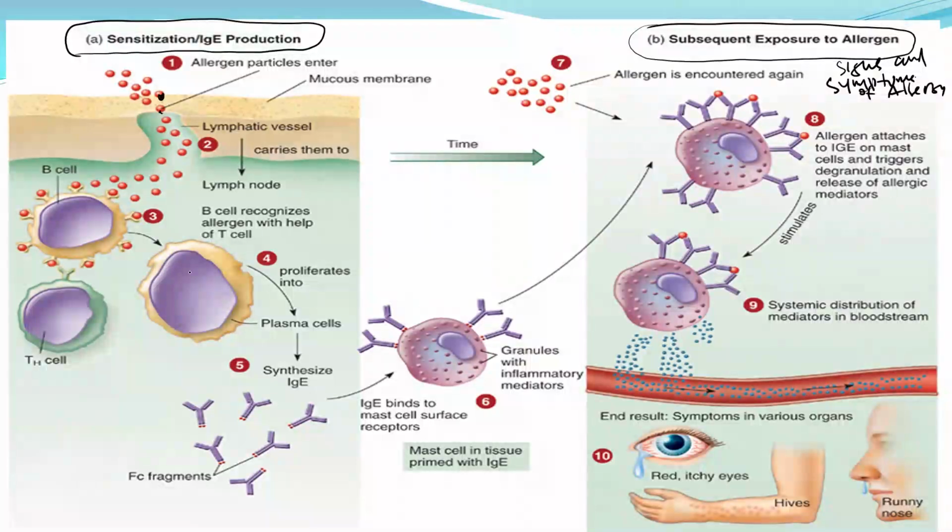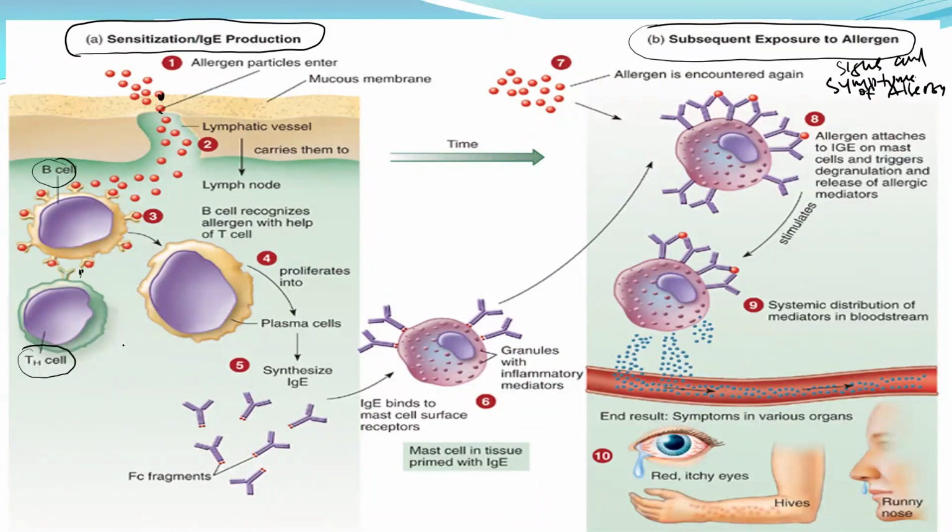It will be trapped by the B cell. So the B cell has the ability to trap some of the allergen. And remember, the T helper has the ability to recognize this, because this B cell that has the allergens on it presents the antigen. The allergen itself has now become antigen for the T helper.